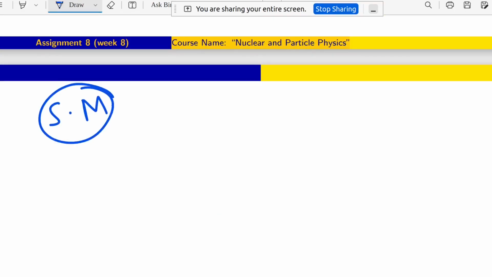Standard model, okay, this is SM, the standard model of particle physics. Standard model means there is a model, and till now we are taking this model as the appropriate one for explaining all the particles in our nature. All the particles in our nature means whoever is present in our universe as a particle, all the particles should be explained by standard model. That is the main thing.